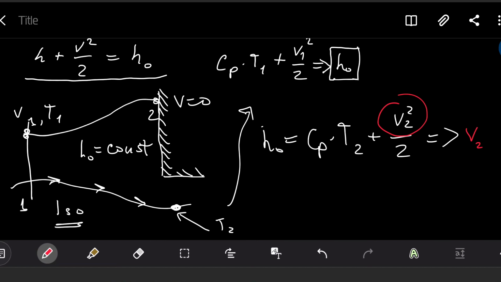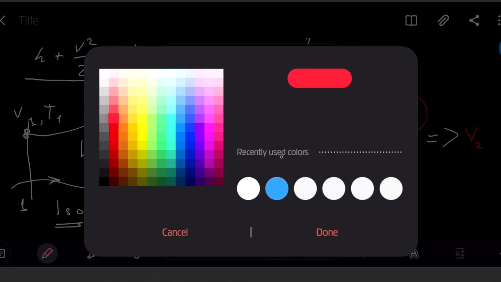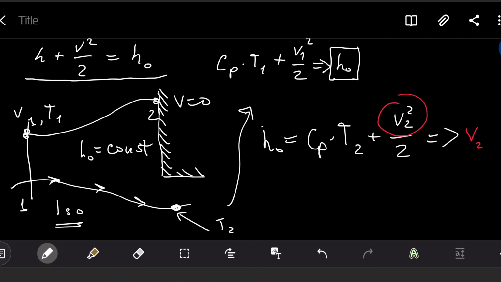So we calculate the velocity at point 2. This is one of the possible applications of the stagnation enthalpy concept and the stagnation temperature concept. This is an answer to the question why it can be important, and what the physical meaning of the stagnation enthalpy is.